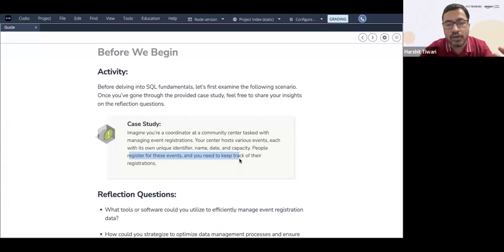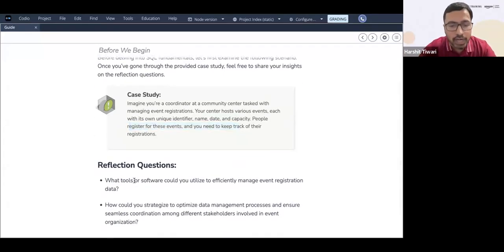So how will you model this? What kind of software tools can you use, or how can you efficiently manage this event registration? How can you store that data to efficiently manage and keep track of all the registrations? What do you think? What all can you use? Tell me in the live chat what software or techniques you can use to efficiently manage the event registration data.